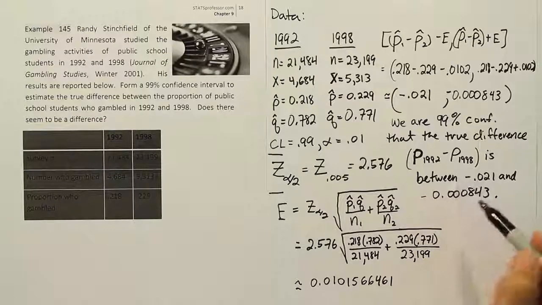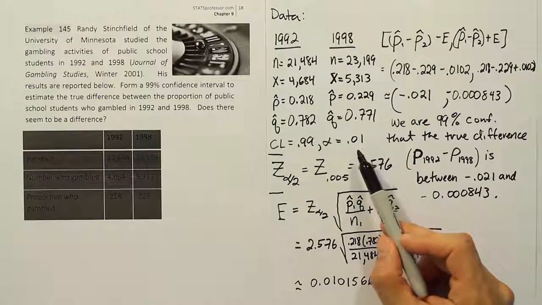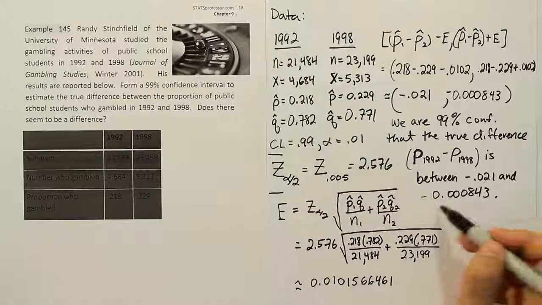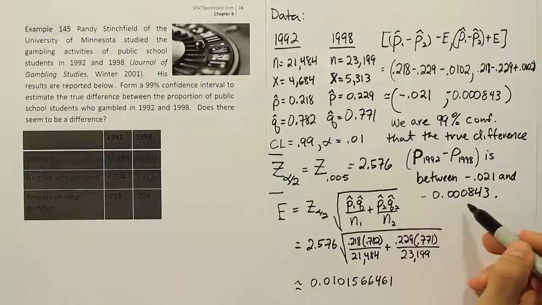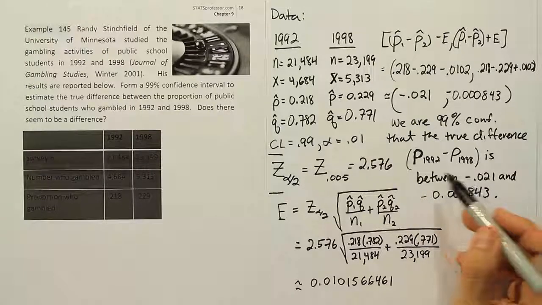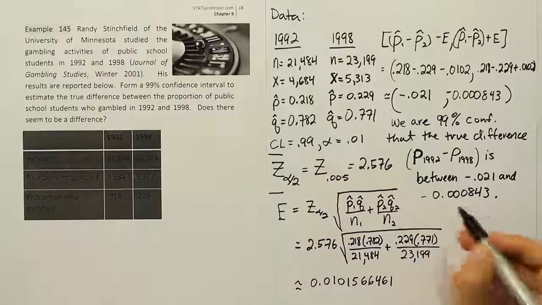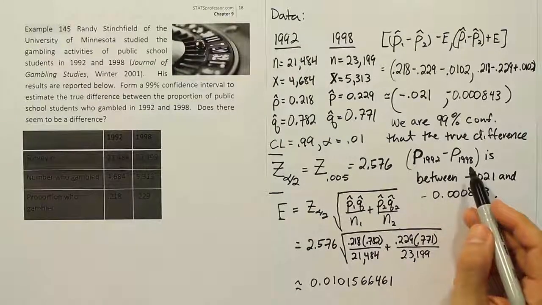So it's a close case, right? And maybe if the alpha had been something like 5%, it wouldn't be as close to 0 as it is. This last one is pretty close to 0. Remember, if it was 0, we would say that the difference could possibly be 0. And if it's possibly 0, then it could mean that there's not a significant difference. But because they're both negative, we're going to say technically there is a difference.